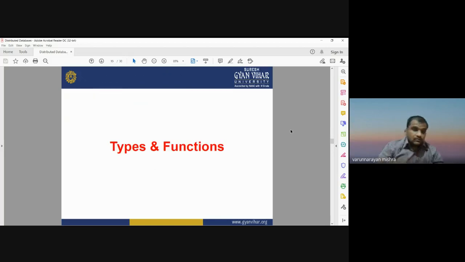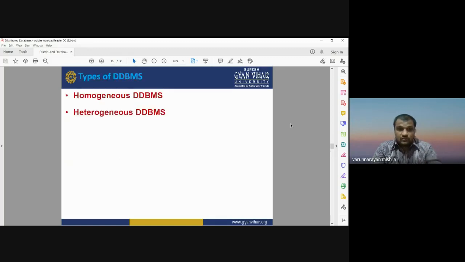Now, what are the types and functions of DDBMS? We have discussed what DDBMS is, how it works, what parallel DDBMS is, and the advantages and disadvantages of DDBMS. Now we will see what the different types of DDBMS are and how they work. What is the function of a distributed database management system? So moving to the next slide, there are two kinds of distributed database management system.